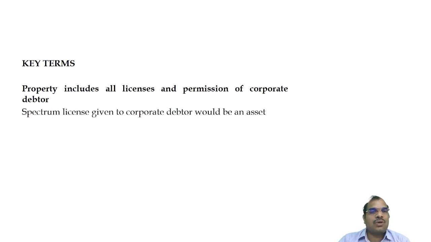Okay. So a spectrum license given to the corporate debtor would be an asset. Why? Because when I have spectrum, obviously it is an asset in the case of the company. So a spectrum license to the corporate debtor would be an asset because it increases the value of the company. It was held in the case of Union of India versus Vijay Kumar V. Iyer by the NCLAT.